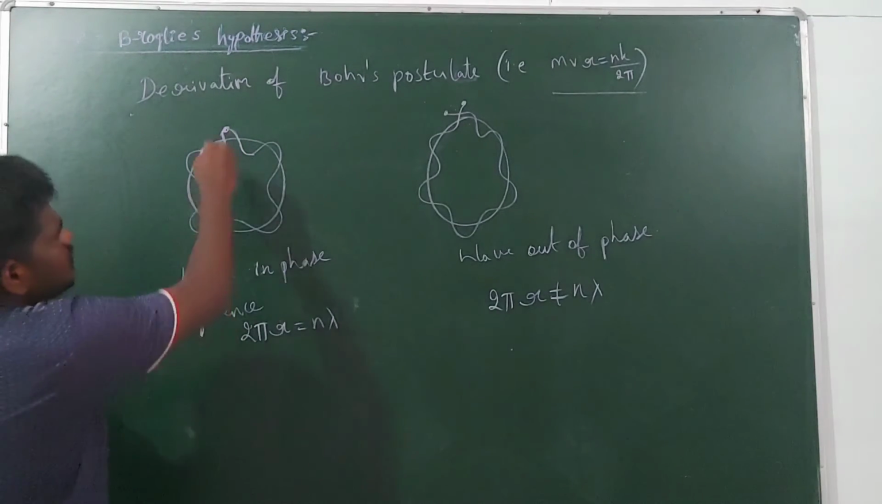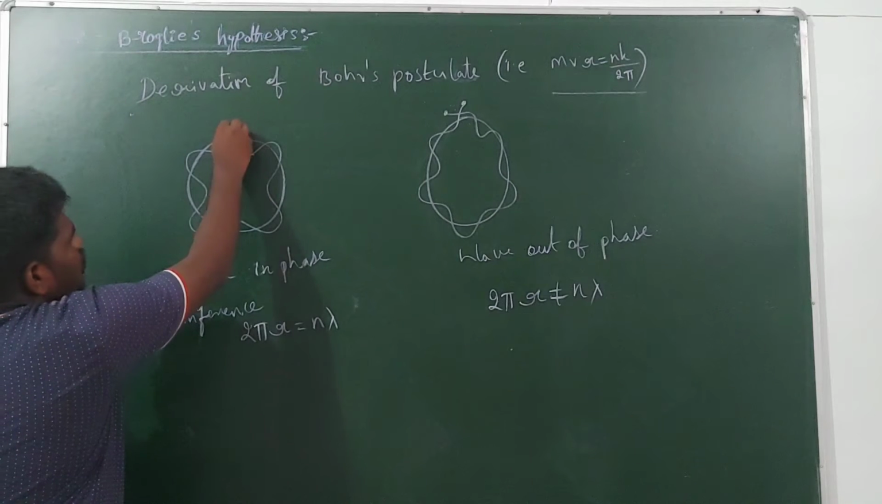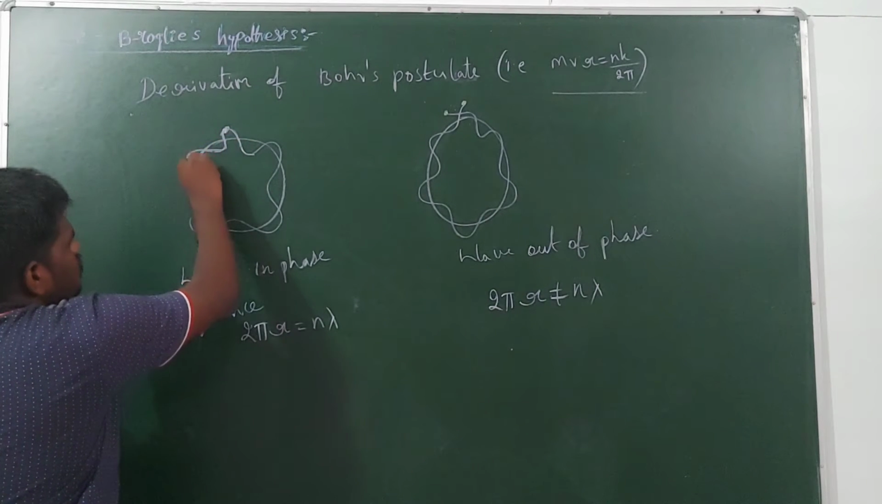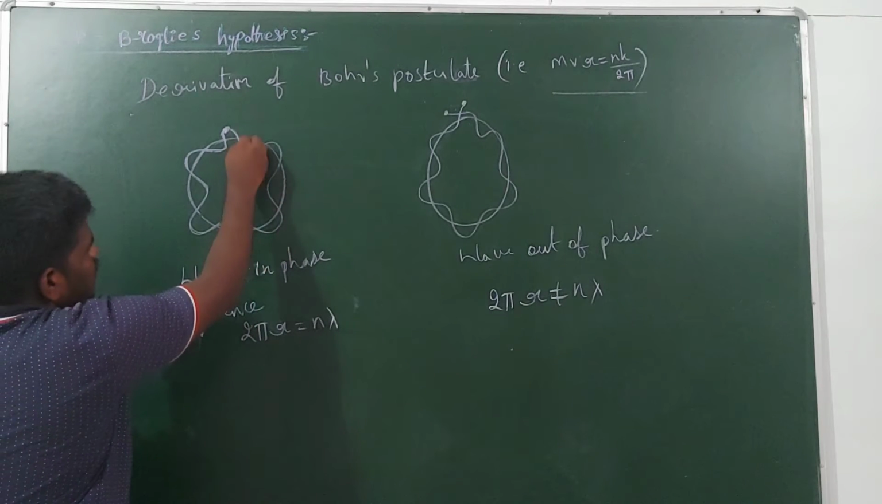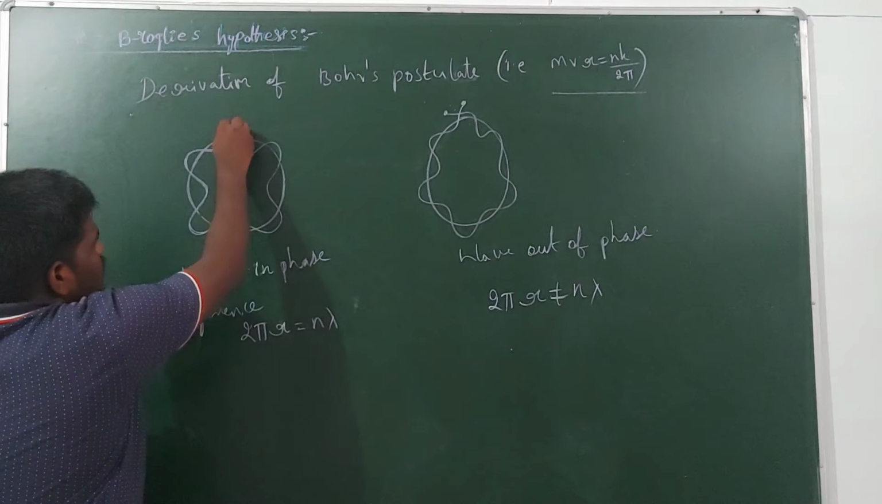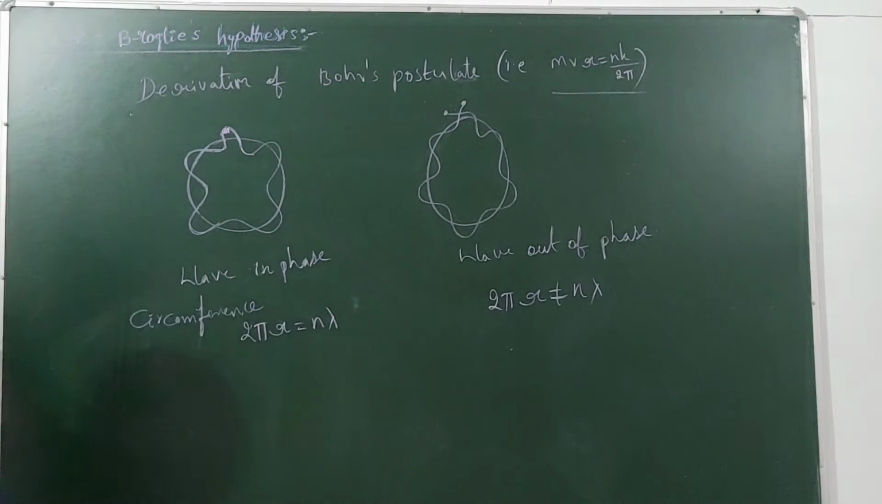Now you see, guys, this is the starting point of the electron, which is moving in the form of a wave, and next you see the ending point is also connected with the starting point.